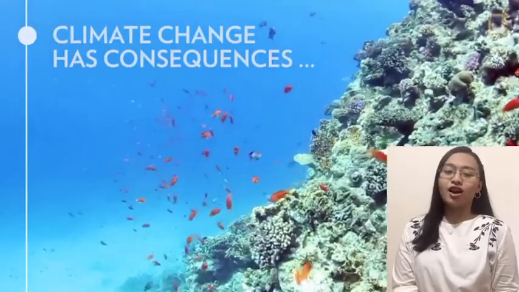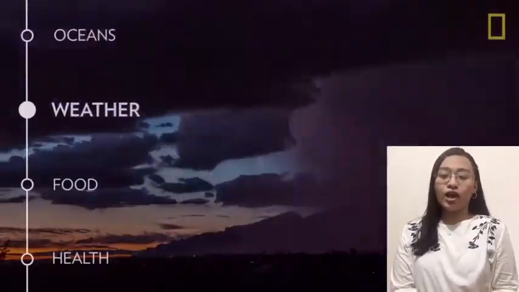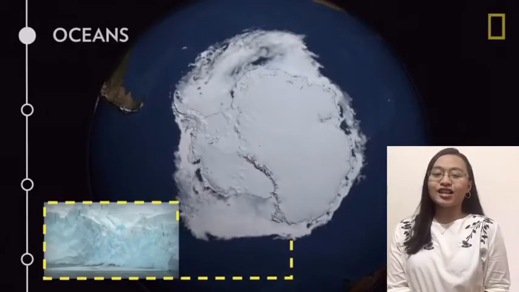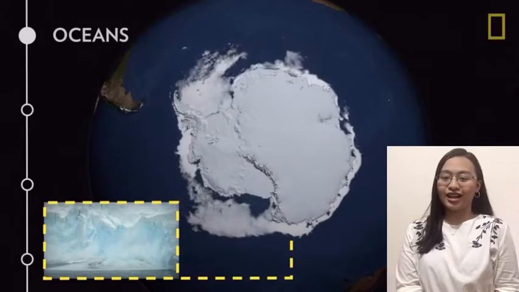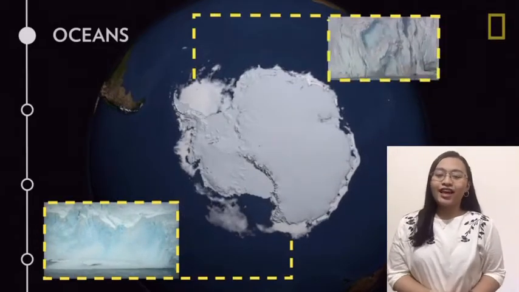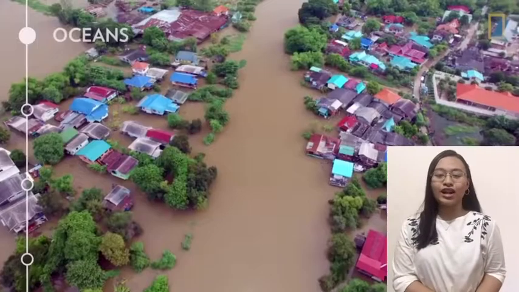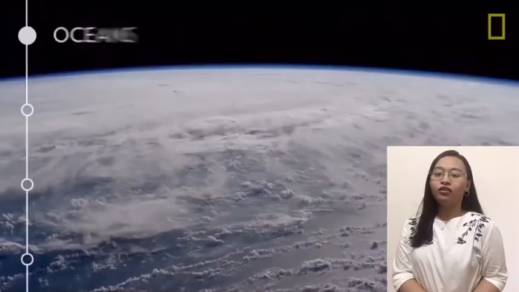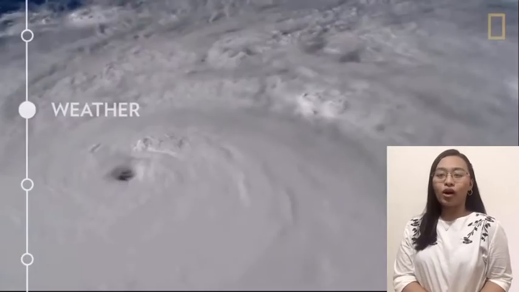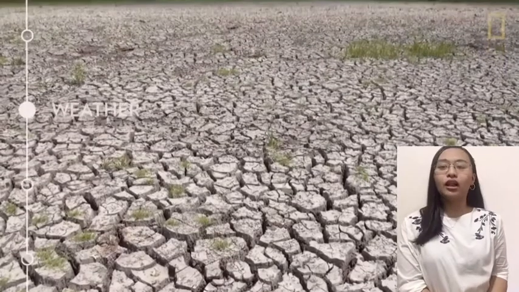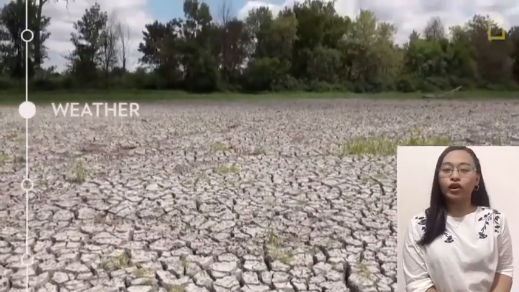Climate change has consequences for our oceans, our weather, our food sources, and our health. Ice sheets such as Greenland and Antarctica are melting. The extra water that was once held in glaciers causes sea levels to rise and spills out of the oceans, flooding coastal regions. Warmer temperatures also make weather more extreme. This means not only more intense major storms, floods, and heavy snowfall, but also longer and more frequent droughts.